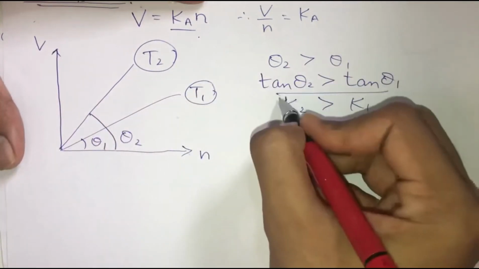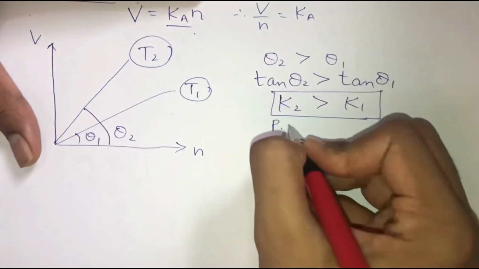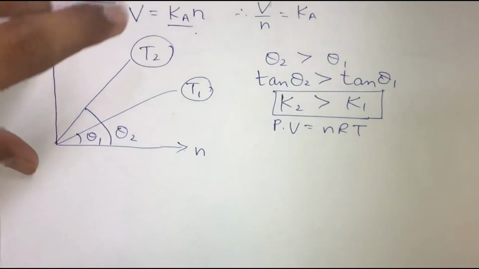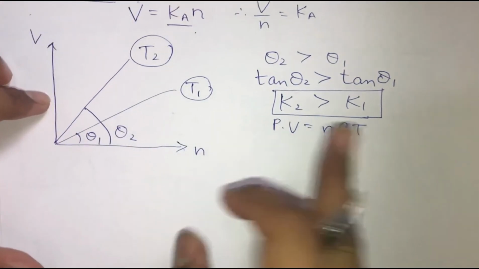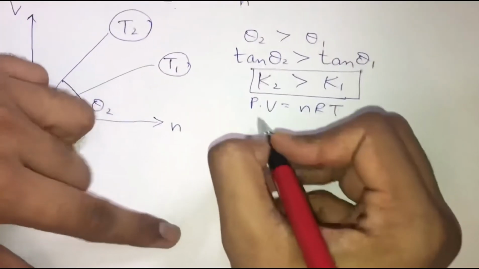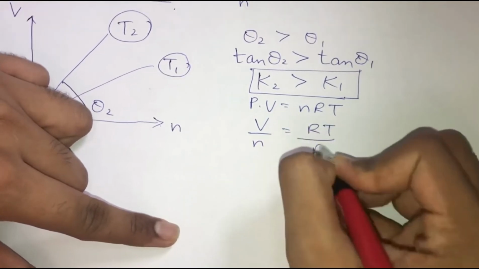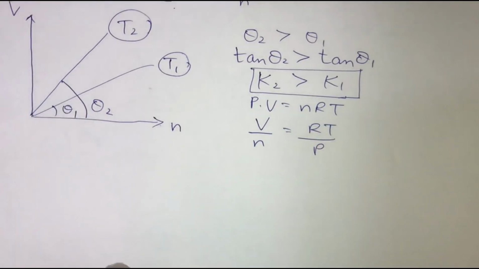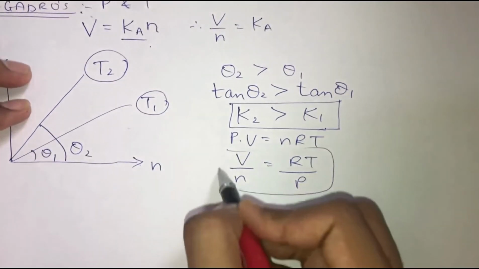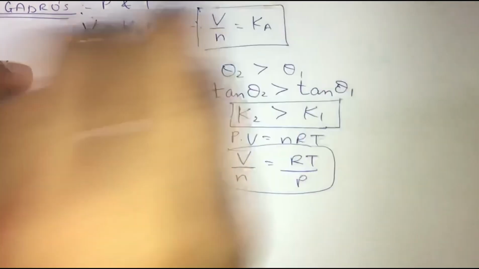Now keeping this relationship in mind, we are going to write our ideal gas equation, which is nothing but PV = nRT. Now again, what I am going to do over here is shift this P to the right hand side and shift this n to the left hand side. So we get an equation like this: V upon n is equal to RT upon P. Okay, so now we are comparing this equation with this equation.